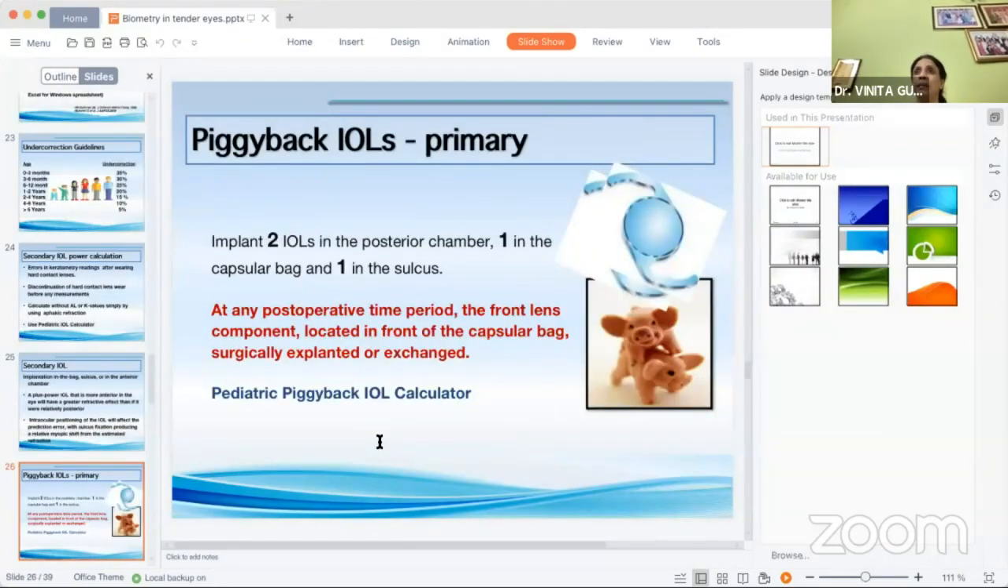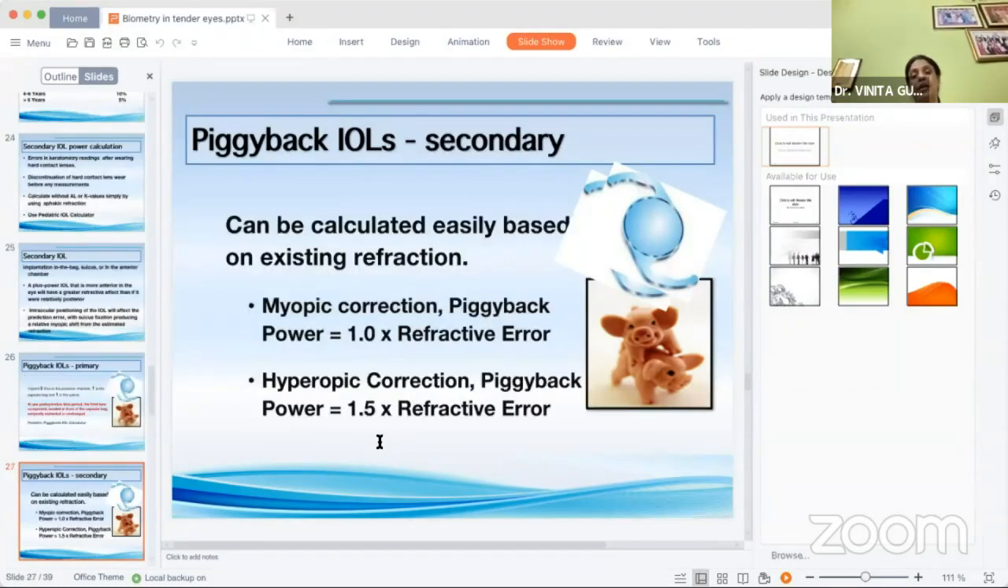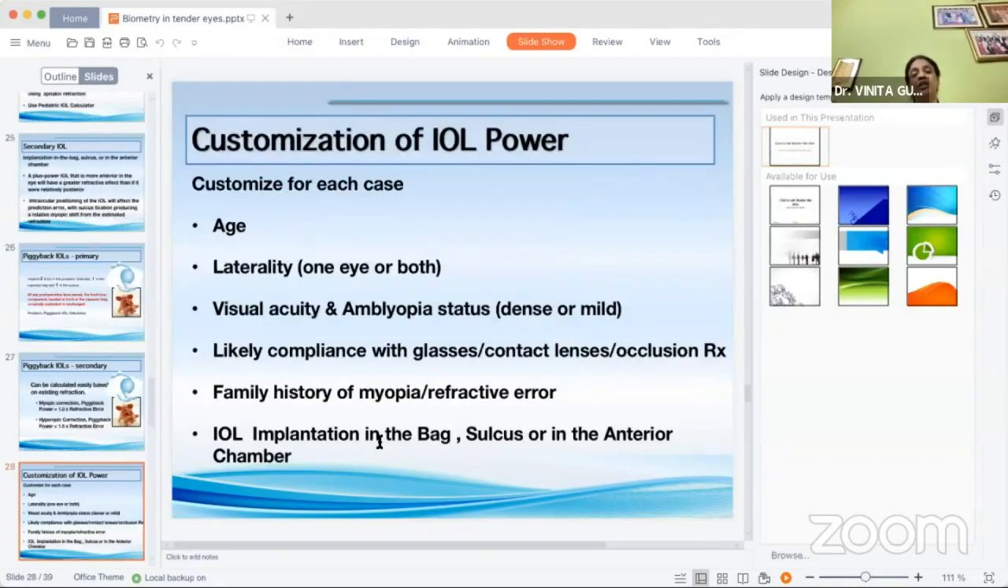And then we have the concept of piggyback IOLs, which Justine has already touched upon. We can have a primary piggybacking in children where we do calculations using a pediatric piggyback IOL calculator, where we can place 2 IOLs in the posterior chamber, one in the capsular bag and one in the sulcus. Or we have a secondary piggybacking where we can use these correction formulas depending upon the existing refraction, whether it is myopic or hyperopic, for secondary IOL piggyback calculations.